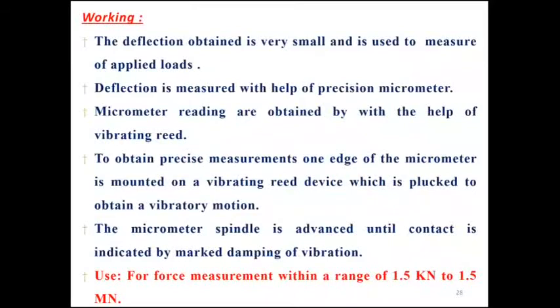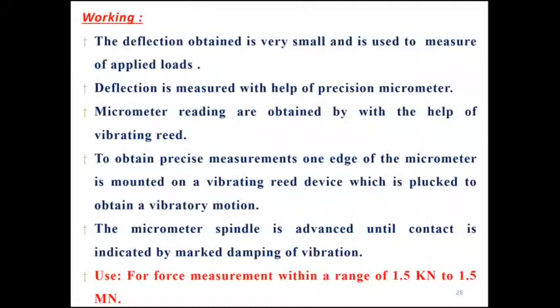To obtain precise measurements, the edge of a micrometer is mounted on a vibrating reed of the device, which is plucked to obtain the vibratory motion. The micrometer spindle is advanced until contact is indicated by a marked damping of the vibration. That means the damped vibration is measured when the micrometer spindle is advanced until contact is indicated.